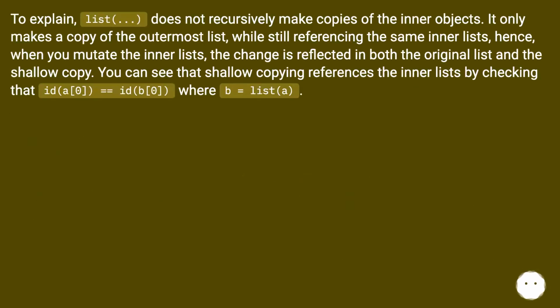To explain, list(...) does not recursively make copies of the inner objects. It only makes a copy of the outermost list, while still referencing the same inner lists. Hence, when you mutate the inner lists, the change is reflected in both the original list and the shallow copy. You can see that shallow copying references the inner lists by checking that id(A[0]) equals id(B[0]), where B equals list(A).